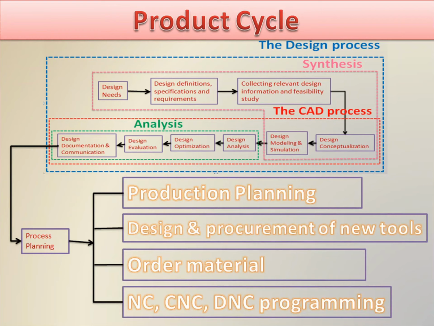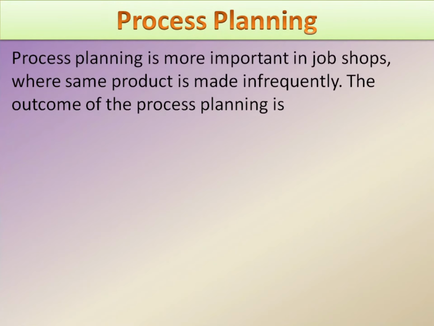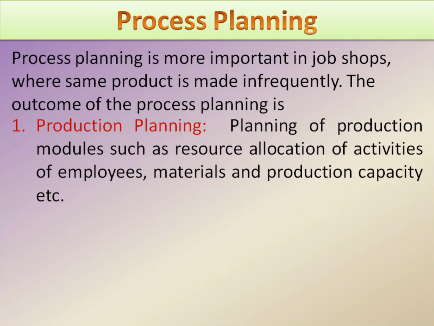So process planning includes 4 sub-processes. They are production planning, design and procurement of new tools, order material, and NC, CNC, DNC programming. Process planning is more important in job shops where the same product is made infrequently. The outcome of the process planning is, number 1, the production plan. Production planning is the planning of production modules in a company. It utilizes the resource allocation of activities of employees, materials, and production capacity in order to serve different customers.